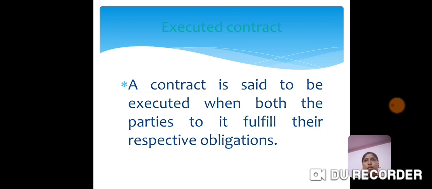Next comes, according to performance, three contracts: executed contract, executory contract, and partly executed contract. So first let's see executed contract. An executed contract is nothing but a contract that is said to be executed when both the parties fulfill their obligation.